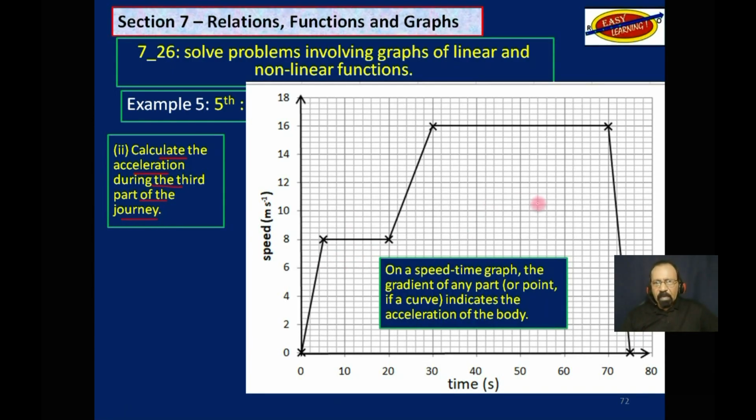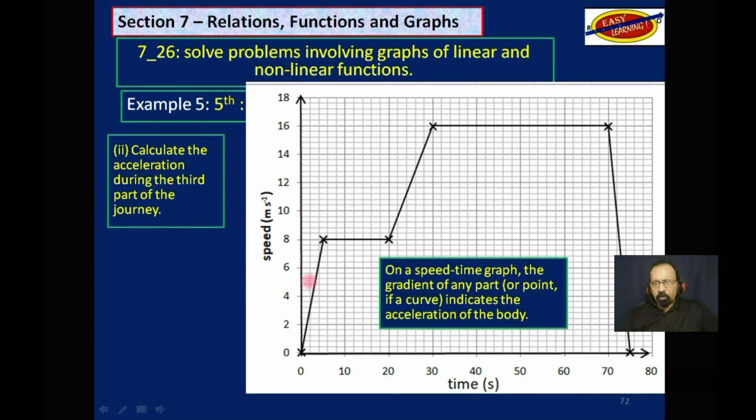Okay, on a speed-time graph, the gradient of any part, if it's a straight line, or point, if it's a curve, indicates the acceleration of the body. So if you look at this graph, you have acceleration here, you have acceleration here, you have negative acceleration here, which is deceleration. You have no acceleration here because it is traveling at constant speed, 16 meters per second. You have no acceleration here because it is traveling at constant speed, 8 meters per second.